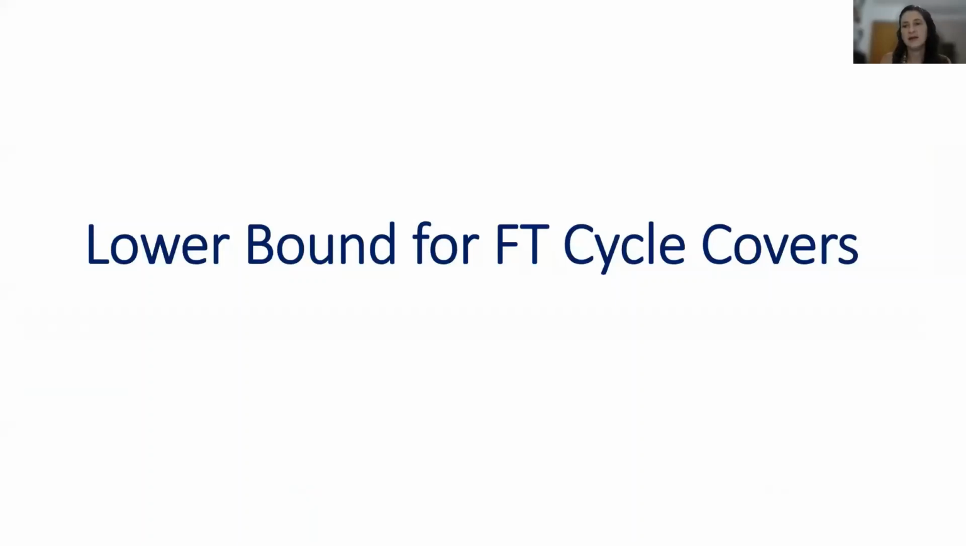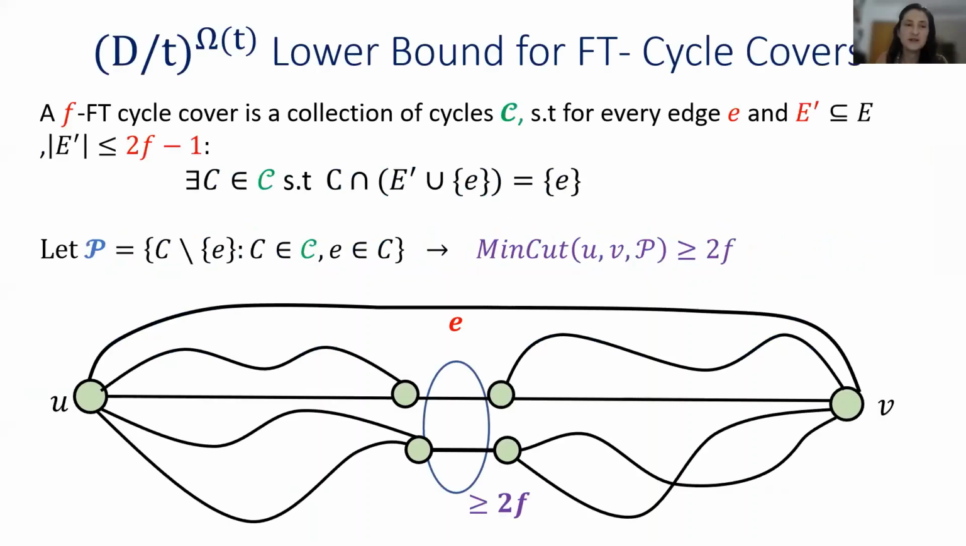Okay, so in the remaining time, I would like to talk about the fault-tolerant cycle cover lower bound. Recall that if I have an F fault-tolerant cycle cover, I'm given a collection of cycles where for every edge e and an edge set E' of size at most 2F minus 1, there exists some cycle that contains e and avoids all the edges in E'. So if I look at the path collection that is induced by all the cycles that cover some specific edge e, then this is a collection of paths between the endpoints of this edge e, and it also has large flow. It has flow at least 2F.